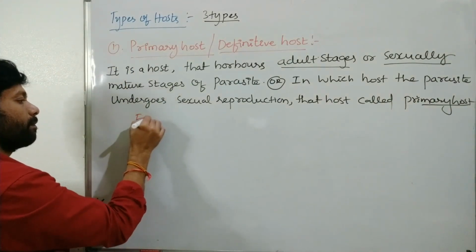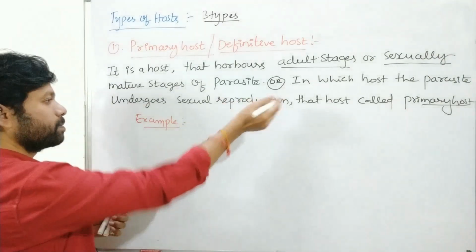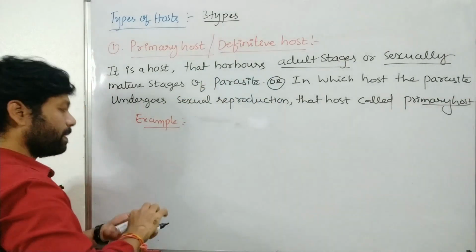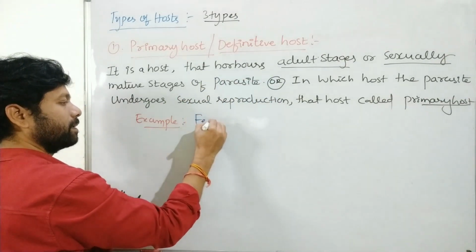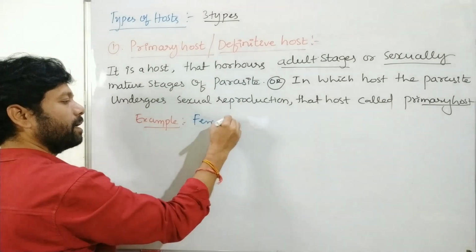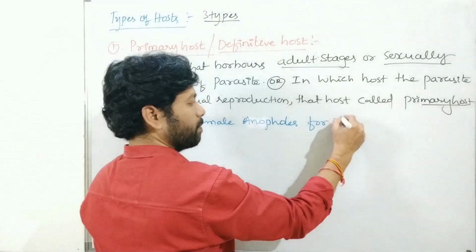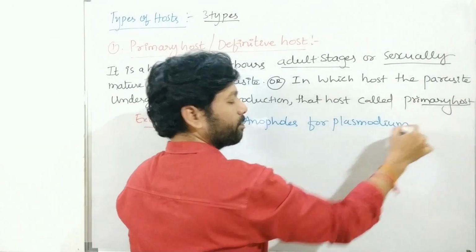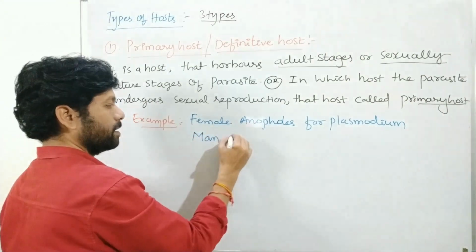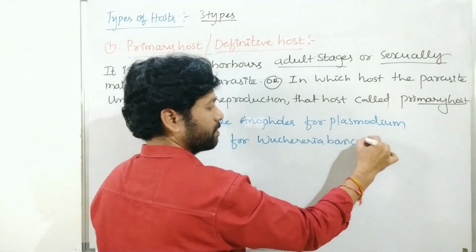Examples. Female Anopheles for Plasmodium, and man for Wuchereria bancrofti.